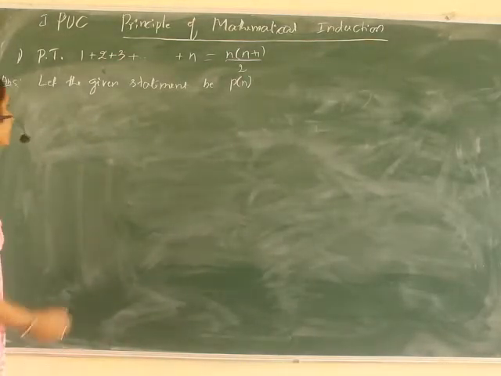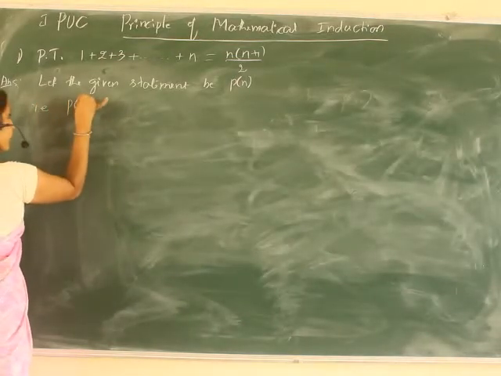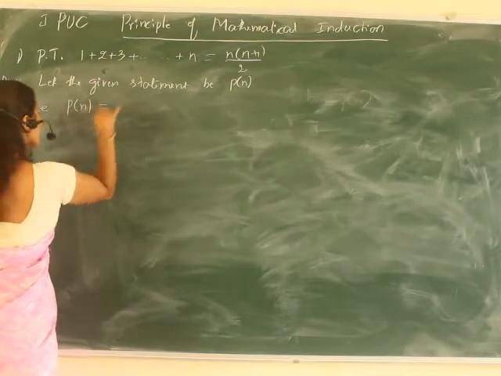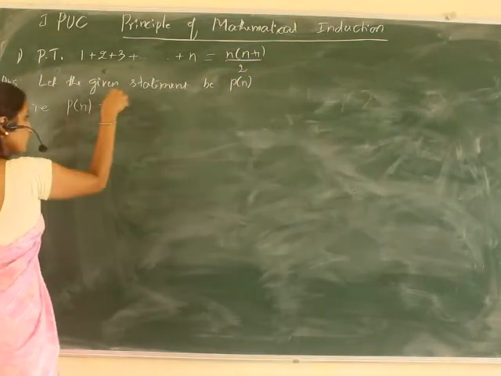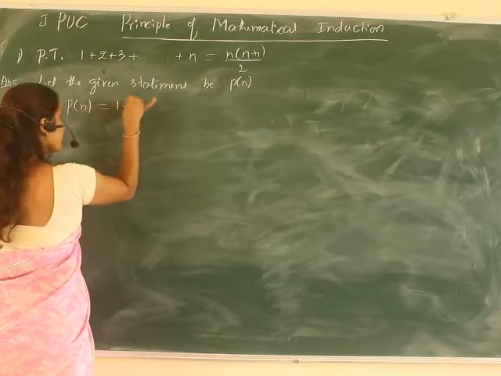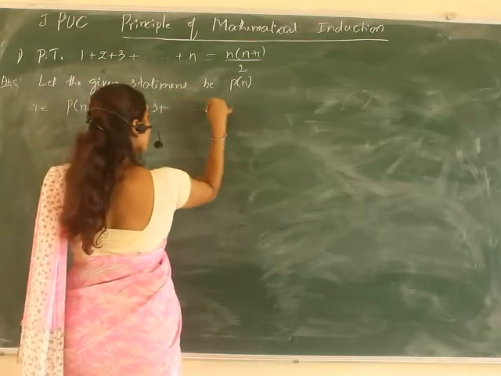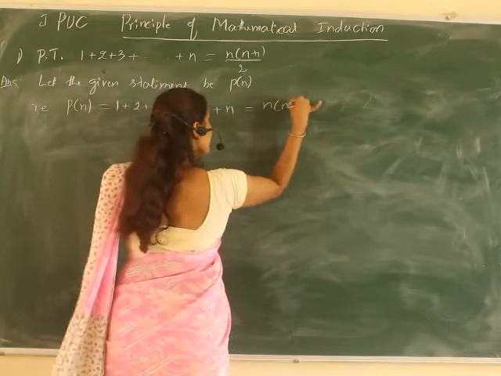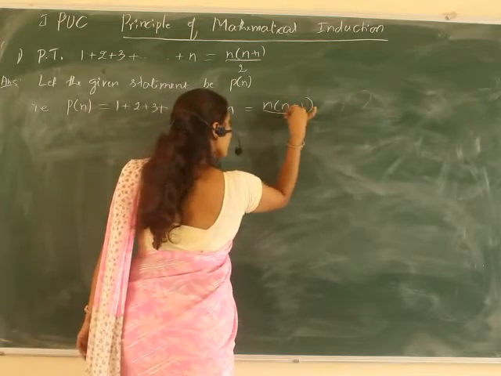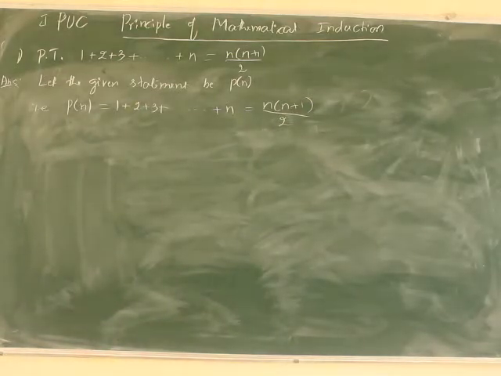So what is P(n)? P(n) is equal to the whole statement: 1 plus 2 plus 3 and so on up to n is equal to n into n plus 1 divided by 2. This is the given statement that we have considered as P(n).